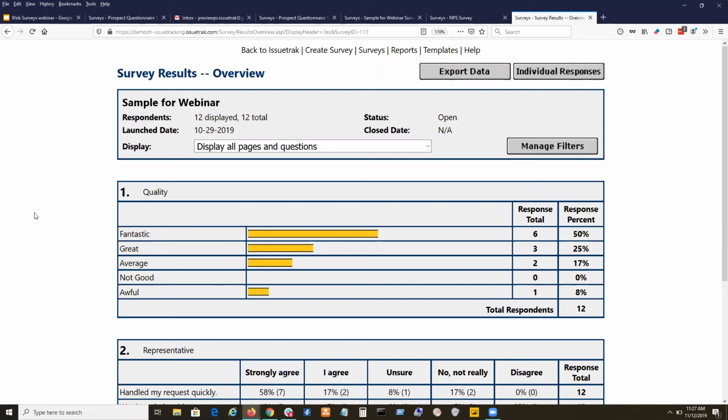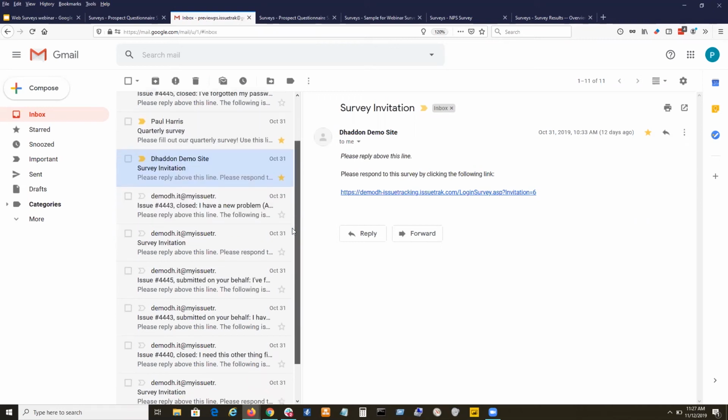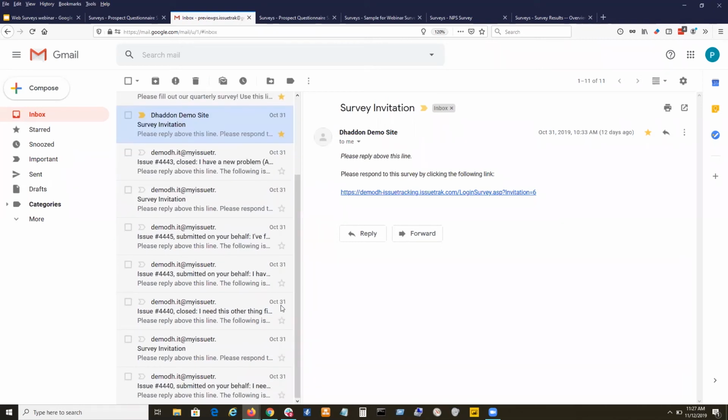Now, I created all those survey responses. I didn't have any help, so I was kind of biased in this case, a little bit biased. In fairness, in the interest of total fairness, I created all of these responses. And I wanted to go a little bit more about how we got those, how I did that before we look at individual responses here. Let me click in. And the way I created those responses is I created an extra email box. This is an email box that I only use for testing things in Issuetrak. And I don't check it every day or anything, so please don't send any email here.